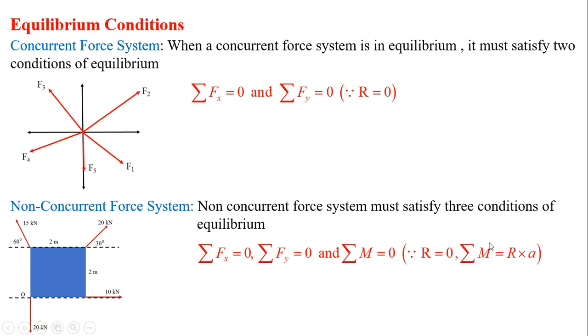The summation of moments about any point of all the forces in a system is equal to the moment developed because of the resultant. So when you substitute the value of R as 0, it says that the summation of moments about any point is also equal to 0 in equilibrium. Therefore, in a non-concurrent force system, in total there are three conditions of equilibrium: summation of Fx equals 0, summation of Fy equals 0, and summation of moments equals 0. In a concurrent force system, two conditions of equilibrium are there: summation of Fx equals 0 and summation of Fy equals 0.